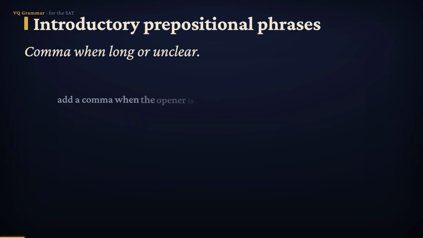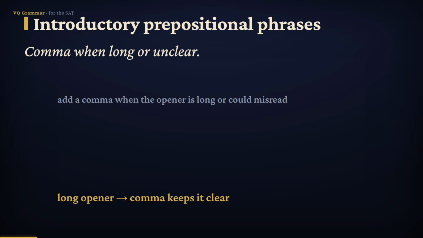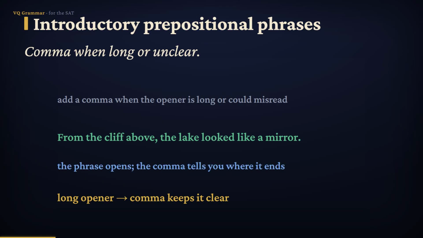Let's start with introductory prepositional phrases, those that begin with words like from, in, over, on. Use a comma after such a phrase when it's long, when several phrases stack up, or when leaving the comma out would make the reader stumble. From the cliff above, the lake looked like a mirror. That comma after above tells the reader the opener has ended, and the main sentence is about to begin. Without it, you might read "the cliff above the lake" as one chunk, and lose your way.